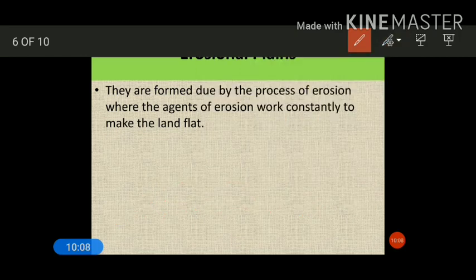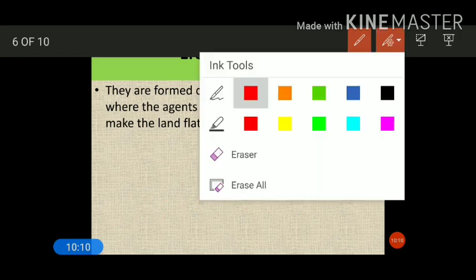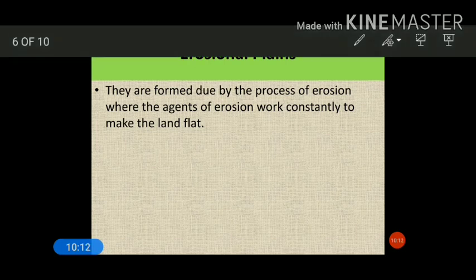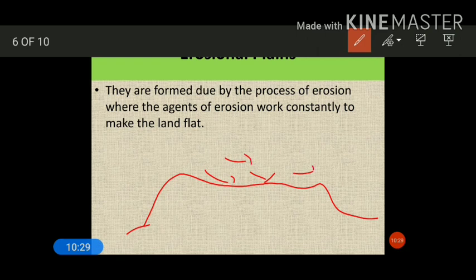Say this is the elevated land, and it is continuously eroded by running water, or by wind if it is a dry area, or by glaciers if it is a temperate or polar region.